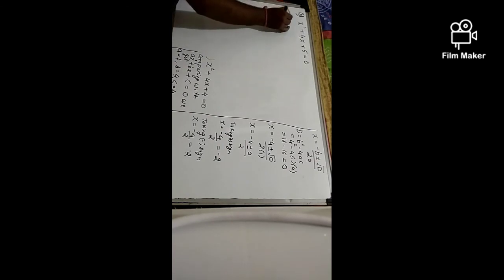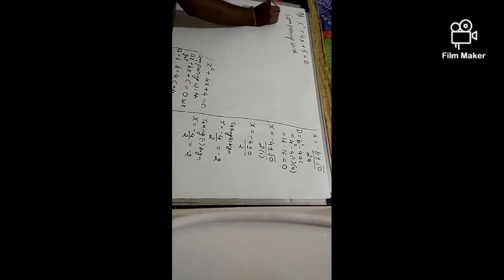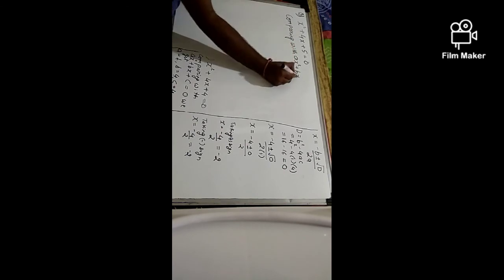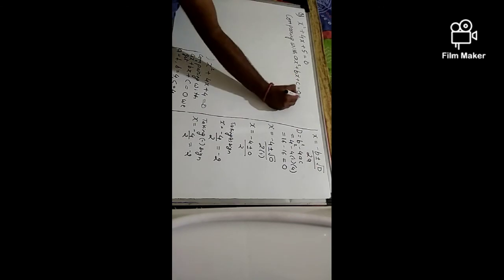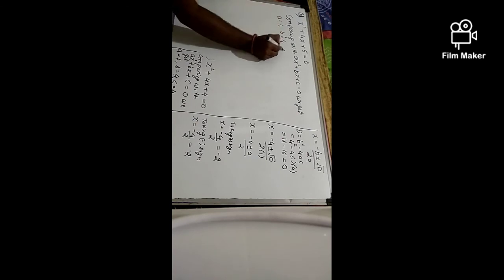Now see, comparing with ax square plus bx plus c equal to 0, what I will get is a equal to 1, b is equal to 4 and c is equal to 5. Okay, now what is x? Minus b plus minus under root d by 2a. This is the formula,